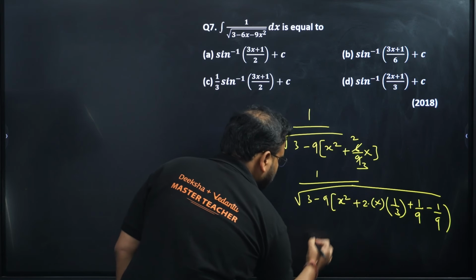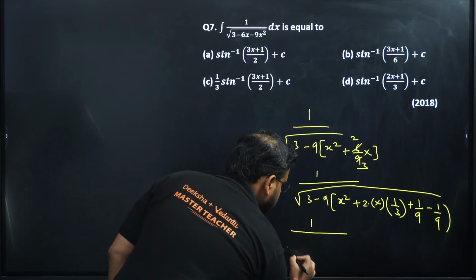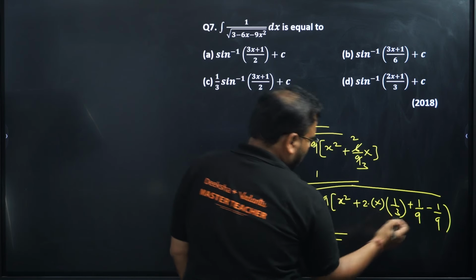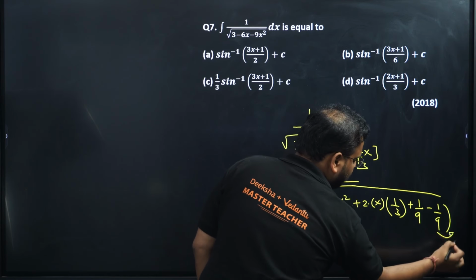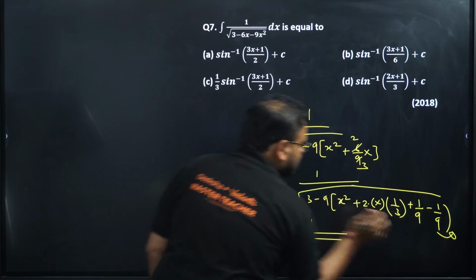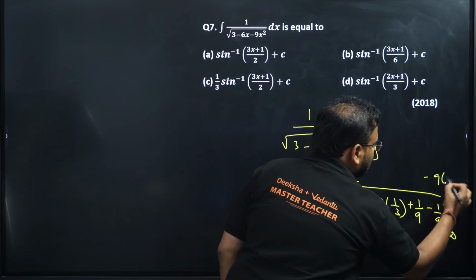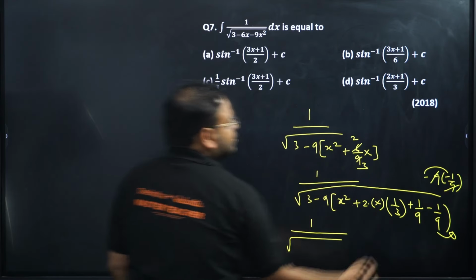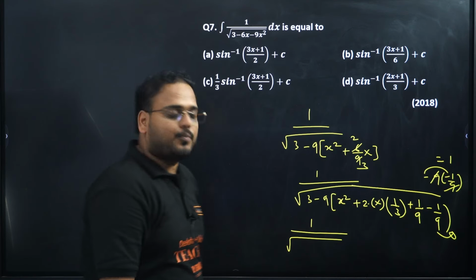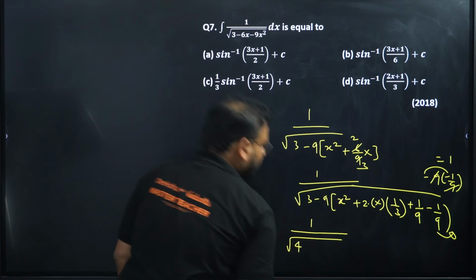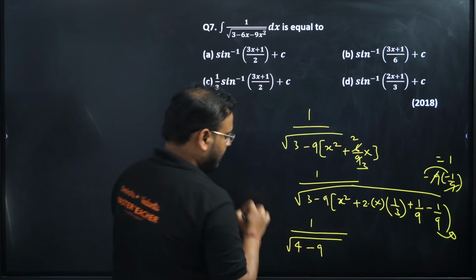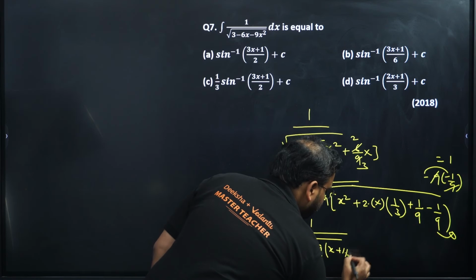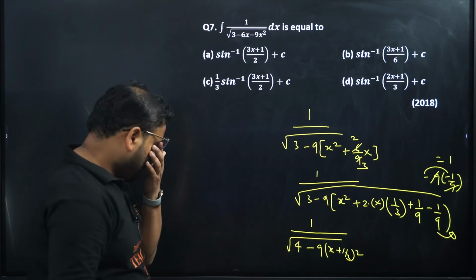Next, continue please. One more step to make this make sense. Yes, I have 3 over here. But if I move this minus 1 by 9 outside the bracket, it will become what? Minus 9 into minus 1 by 9. This will be cancelled, and this will become plus 1. So plus 1 and plus 3 will make 4 minus 9, and I have x plus 1 by 3 the whole square.